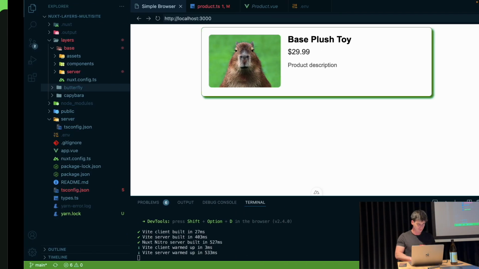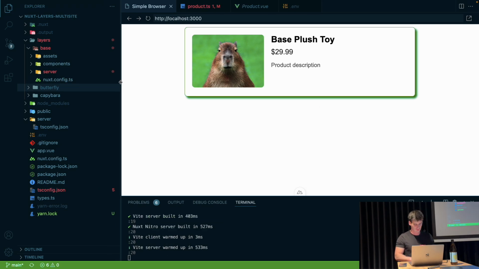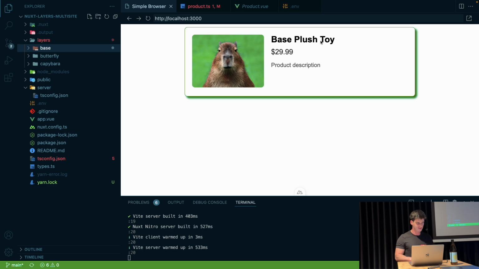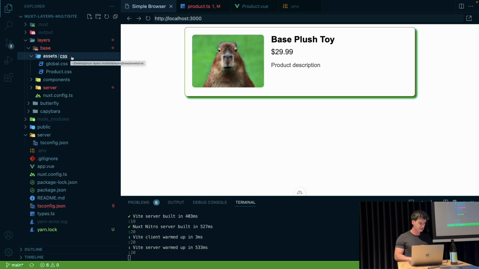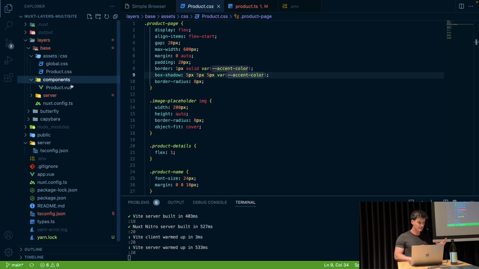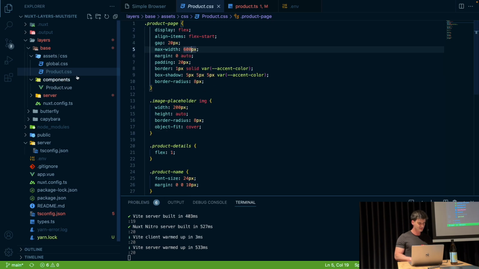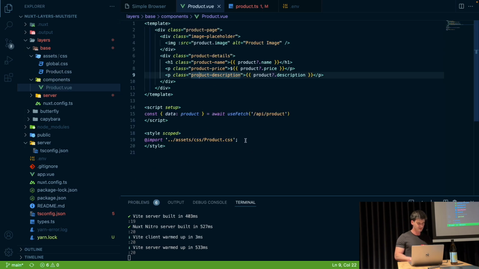Okay, so now the fun part, the project itself. So I have it running already, and what we have here is pretty much a base store. This is how the base store looks like. This is how base component look like. And in here we just have a global CSS file where we are specifying the accent color CSS variable. We are telling what font we are using, and we also have a separate CSS file for the product page that has some styles, and a product component that is linking the product page.